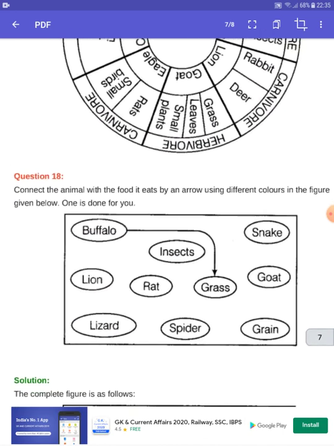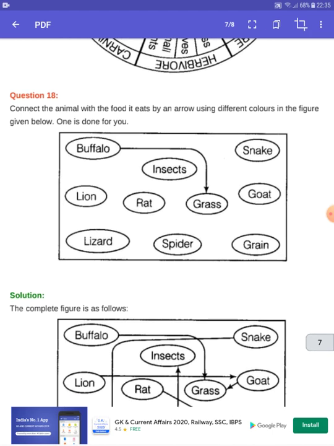Now move to the next question. Question number 18. Connect the animals with the food they eat by an arrow using a different color in the figure given below. One is done for you. So buffalo eats grass, insect. Options are buffalo, lion, lizard, rat, spider, grass, insect, snake, goat and grain.